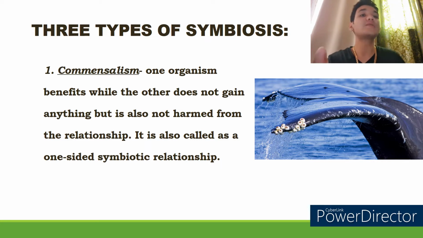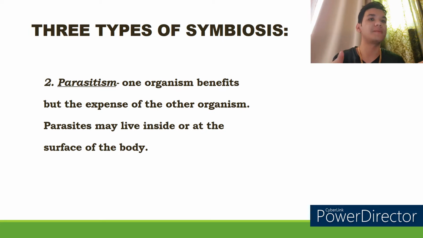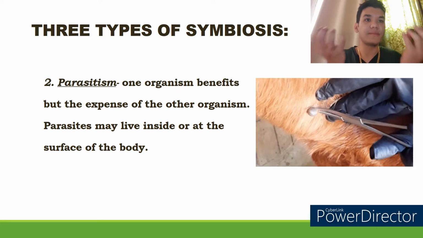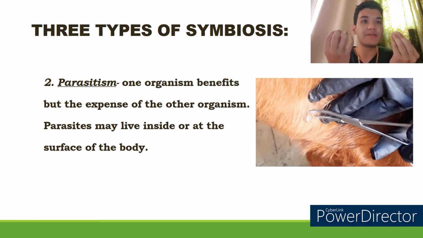Now, the next one will be parasitism. This is also a form of symbiosis, but in this one, one organism is negatively affected. It is actually harmed, while the other is benefiting. A parasite, for example, a mite or tick on a dog, is a form of parasitism.